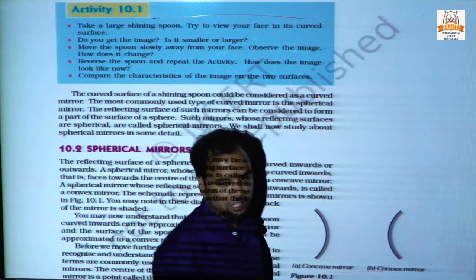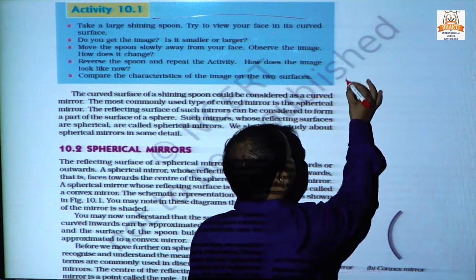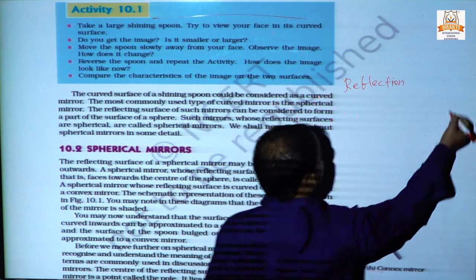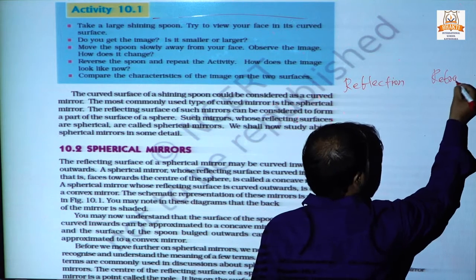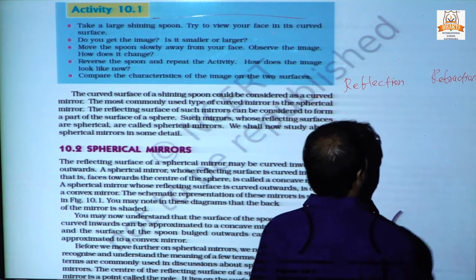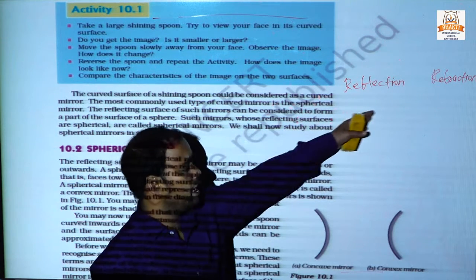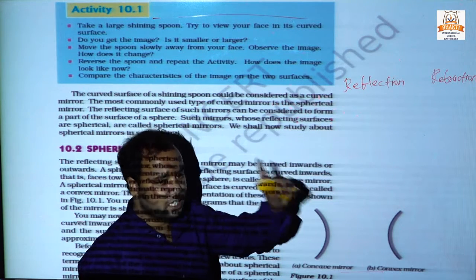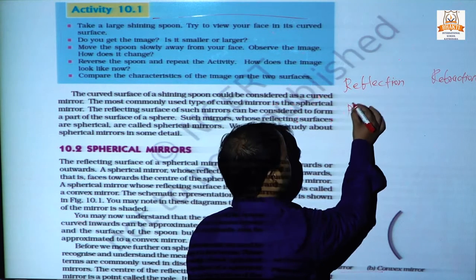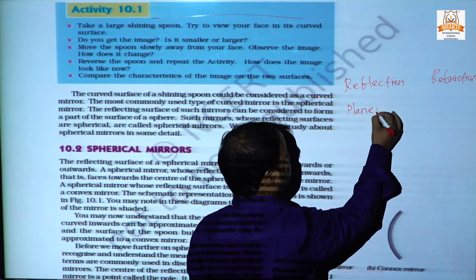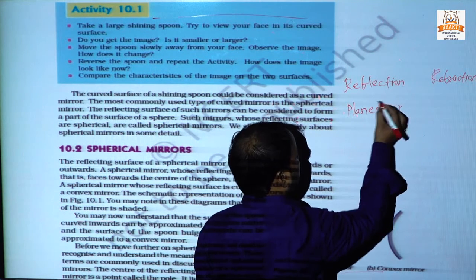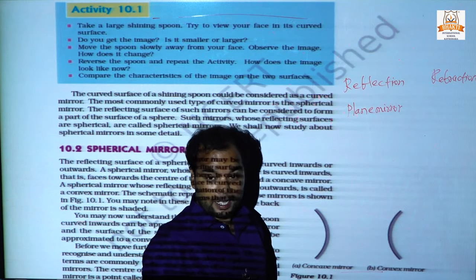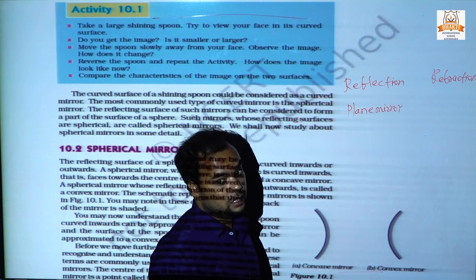And two important points: reflection and refraction. Now we are learning two topics. The reflection always occurs in a plane mirror and refraction occurs in a non-plane mirror.